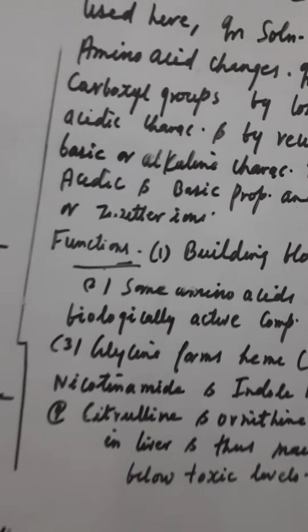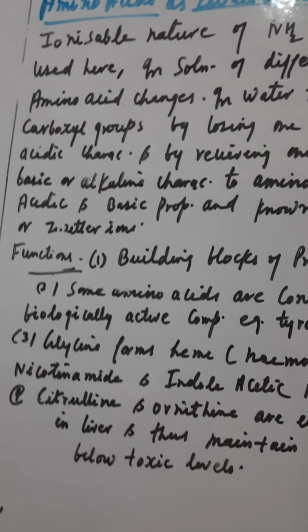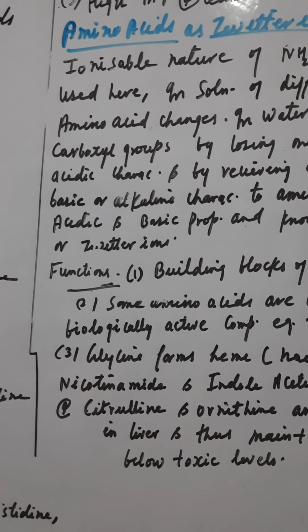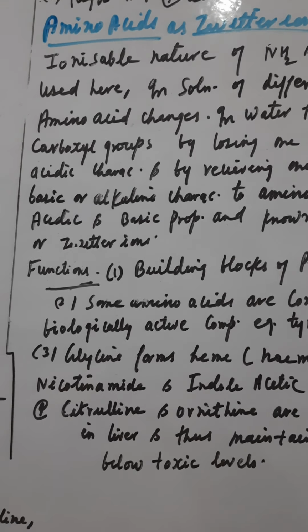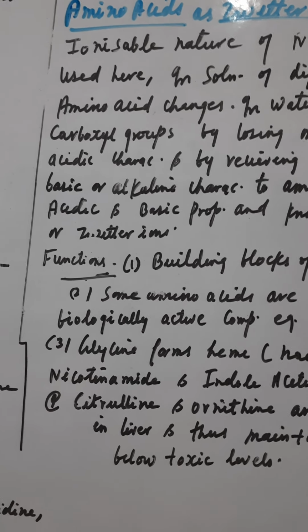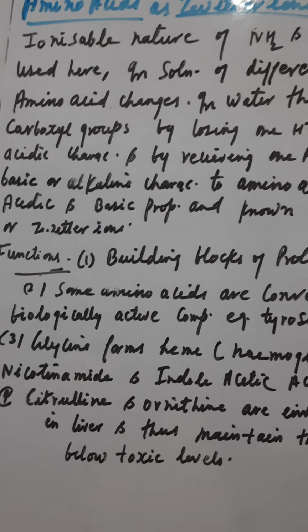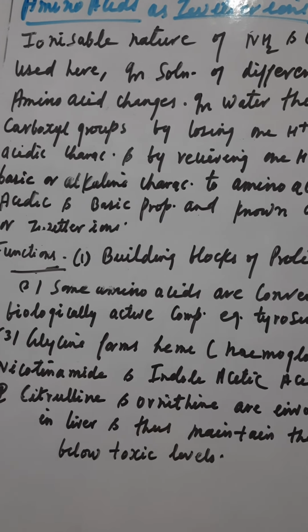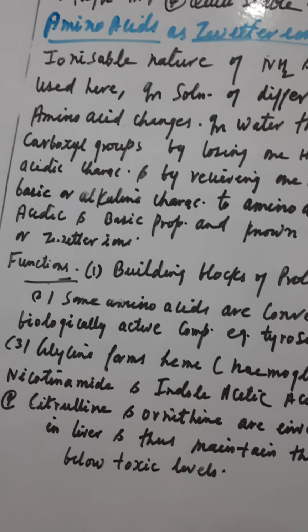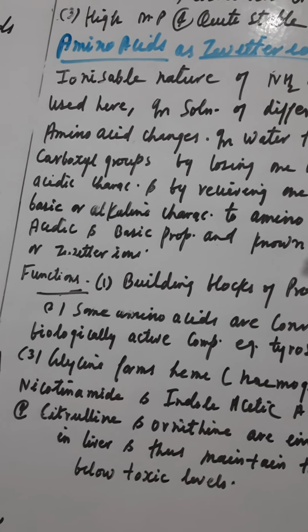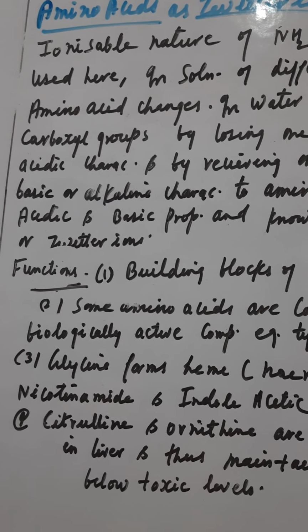Now properties of the amino acid. They are amphoteric, they react with both acids and bases. That is why they are amphoteric in nature. They are colorless crystalline substances. Their melting point is very high and they are quite stable structures. Now amino acids act like zwitterions.